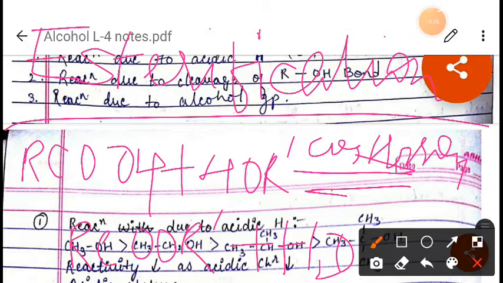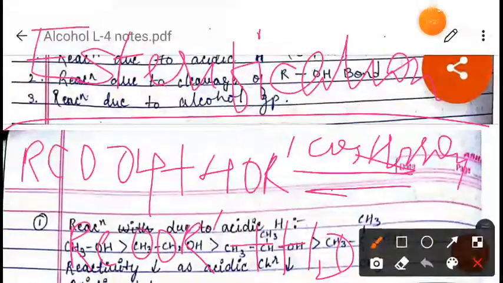At that time we will note that the presence of a bulky group in the alcohol or in the acid decreases the rate of esterification.